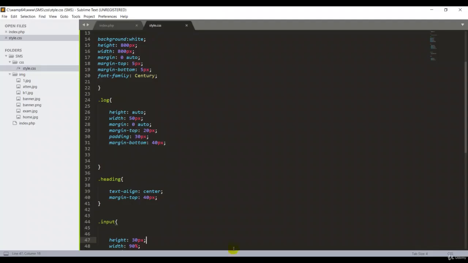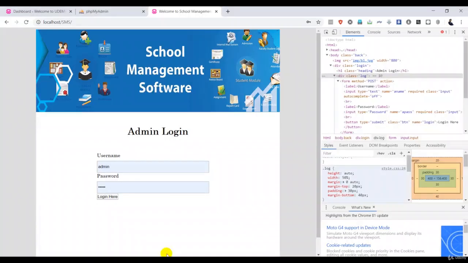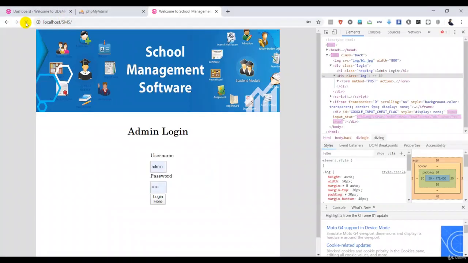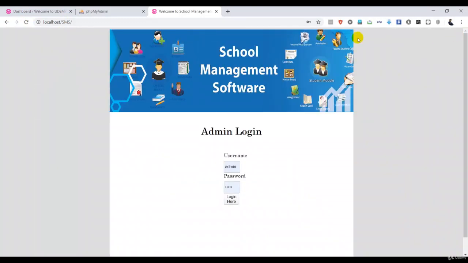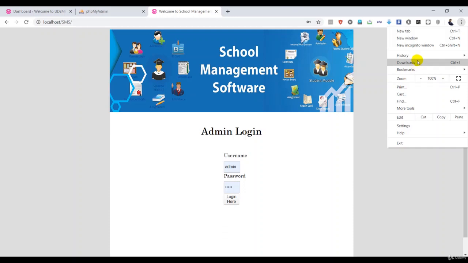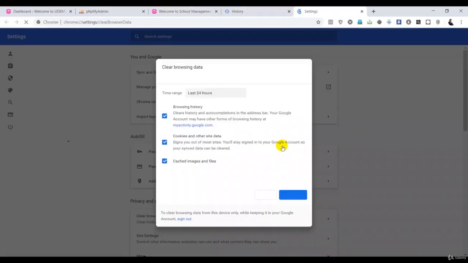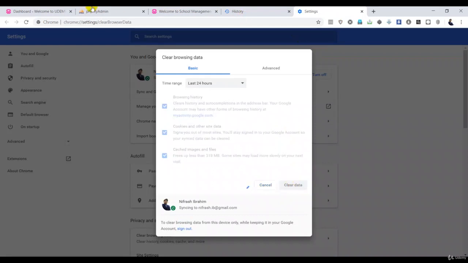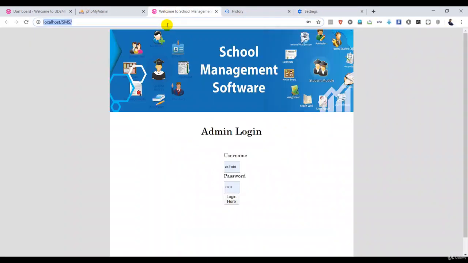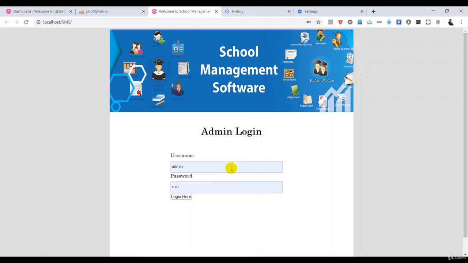So go back to our CSS file, then here, remove the pixel. By mistake I put that. Okay, then save it. You can go back, then refresh. Still no changes. Probably it is a cache issue. Okay, then I have cleared the cache. Okay, then again, here we go, guys, that's great, good job.